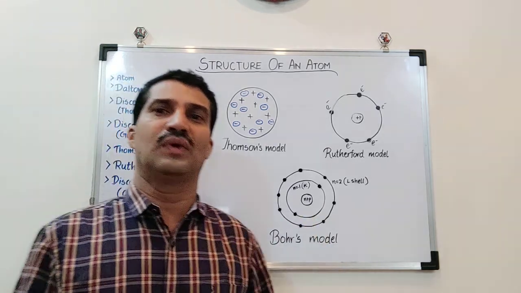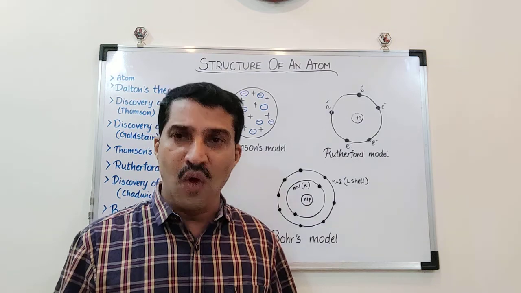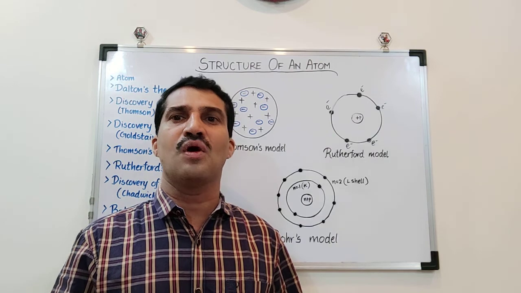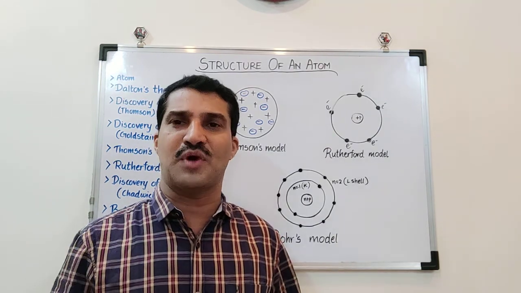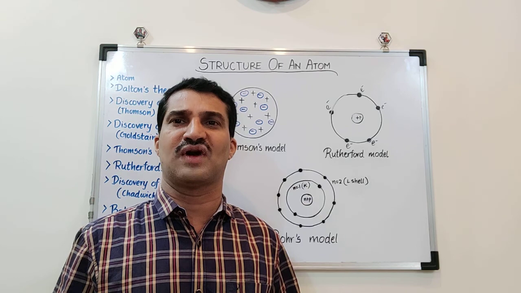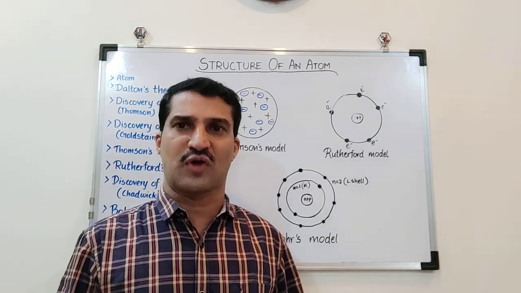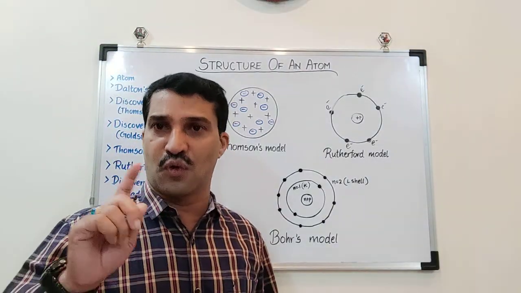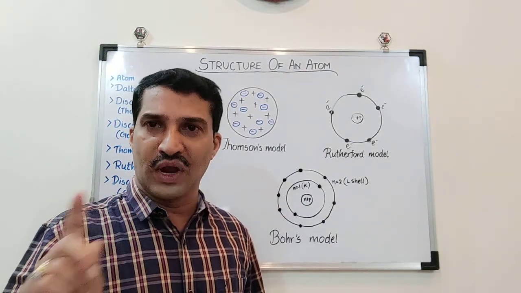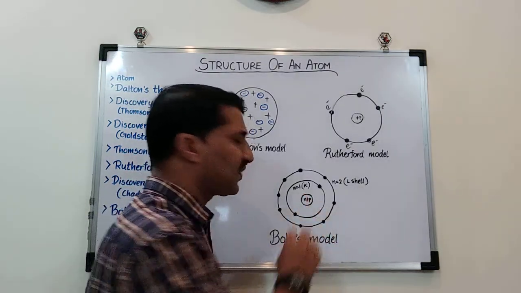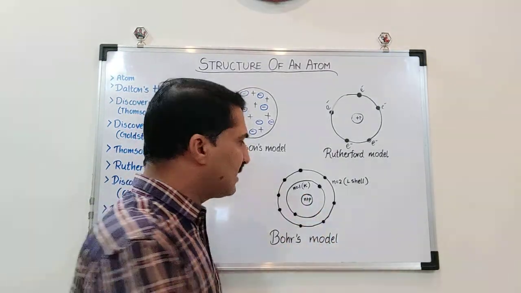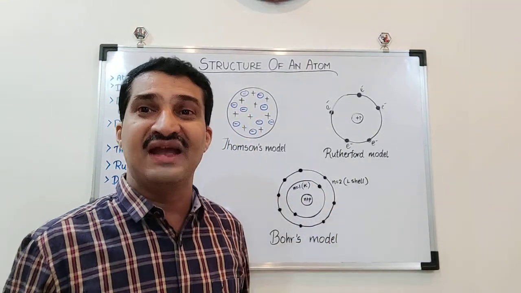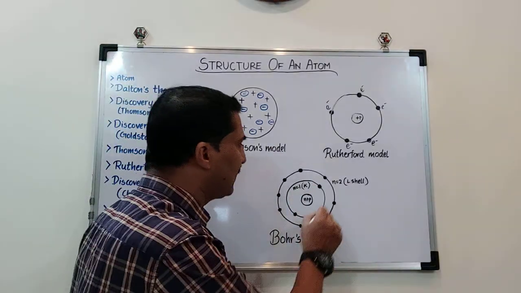Now another scientist, Bohr, came and gave his postulate about the structure of the atom, and how the subatomic particles, electrons, protons and neutrons, are accommodated inside an atom. According to Bohr, the neutrons and protons together are concentrated at the center of the atom, which is called the nucleus, and around the nucleus the electrons move in certain fixed orbits.